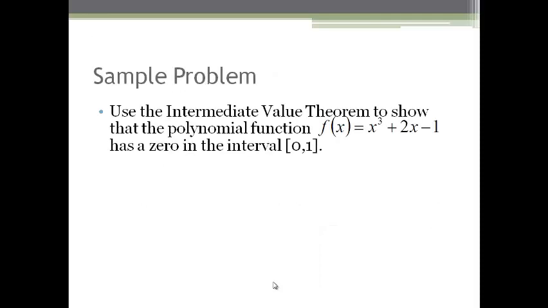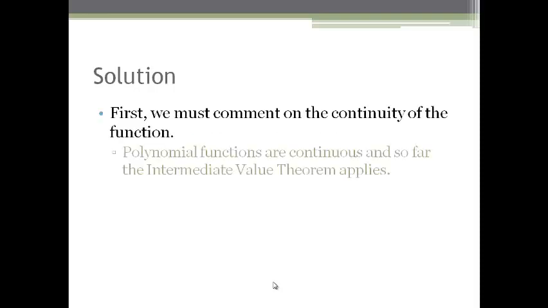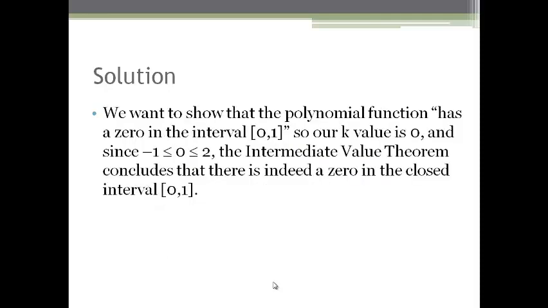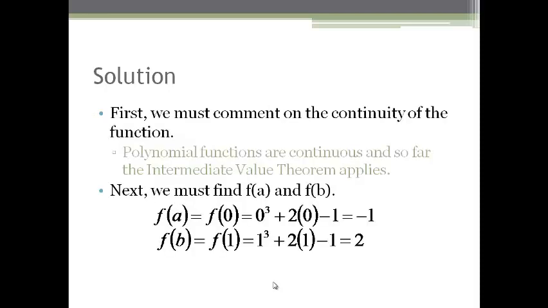Some more problems. We have to use the intermediate value theorem to show that the polynomial function f of x equals x cubed plus 2x minus 1 has a zero in the interval [0, 1]. Since it is a polynomial, it is a continuous function, and we have to find the values of f of a and f of b. The value f of 0 equals minus 1, and f of 1 equals 2, so the first value is less than 0, and the second value f of 1 is greater than 0.